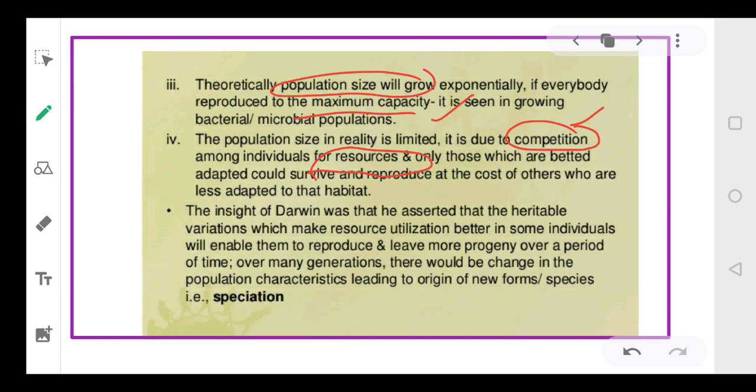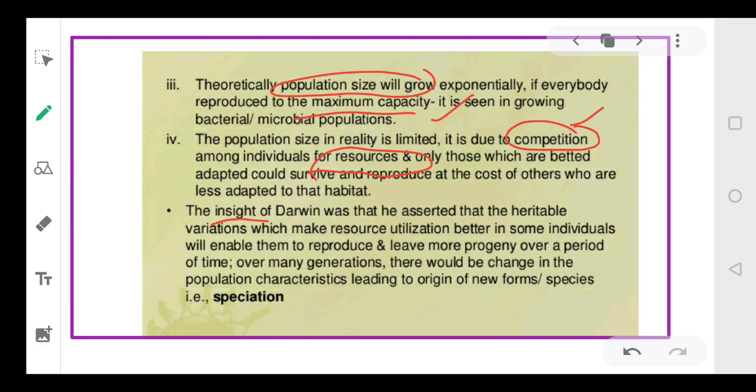So अगर हम दो individuals को compare करते हैं, one will be 100% stronger and the other will be weaker. So if they are fighting for food, the one who is stronger will win and will utilize the food, while the weaker one will not be able to get the food. So even though resources are unlimited, even then the individual will not be in a position to multiply rapidly.